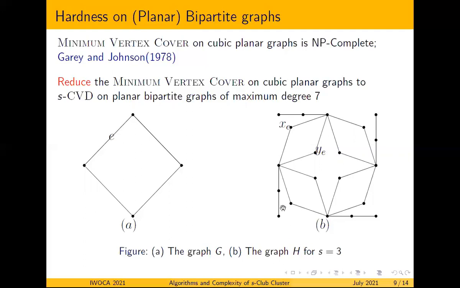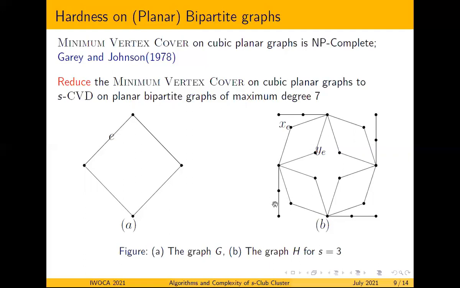So how does that component look? The component has this pendant path plus this vertex U and the vertices X's and Y's corresponding to all the edges incident to U. And we can easily see that the diameter of that component is at most S. Now we can look at the second case, where U is not in this component.